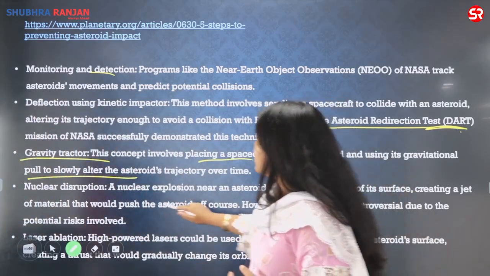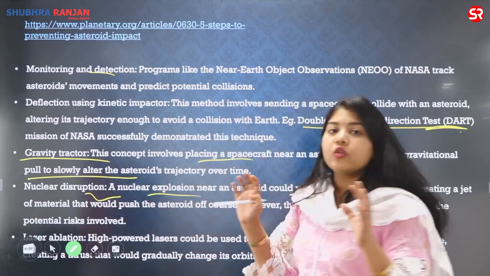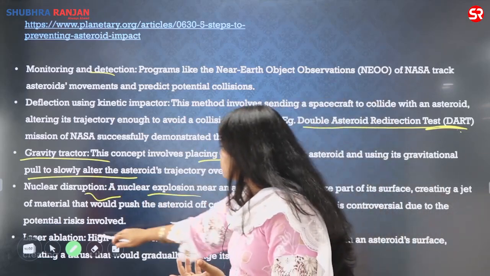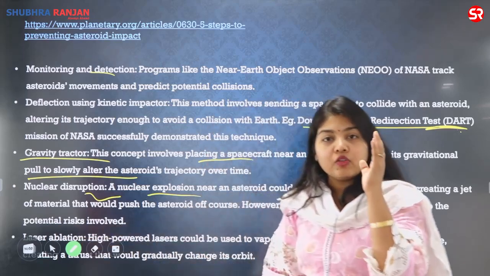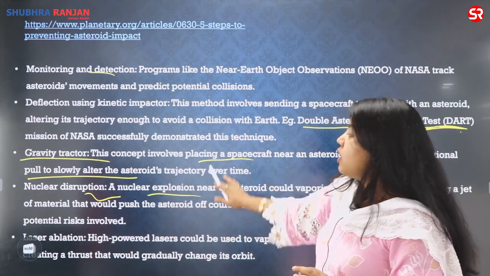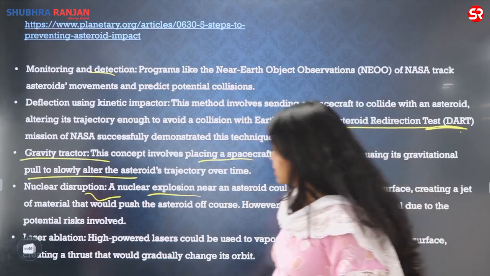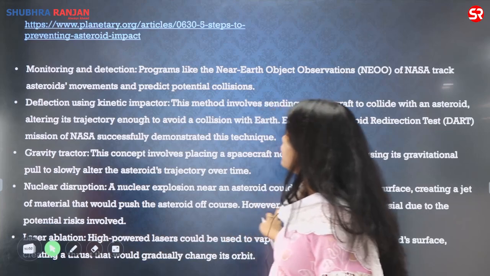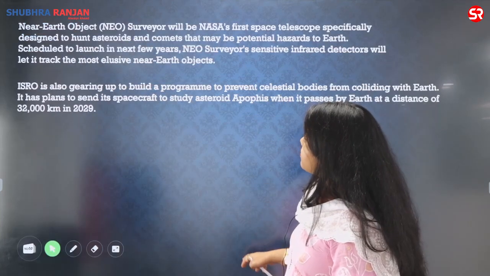And then you have the nuclear disruption, a strong nuclear explosion near the asteroid so that it vaporizes. Something like that is also laser ablation, that I use a very strong laser in order to destroy the asteroid. So this is what is given in that particular site from where I have made this answer for you, and you can visit that.